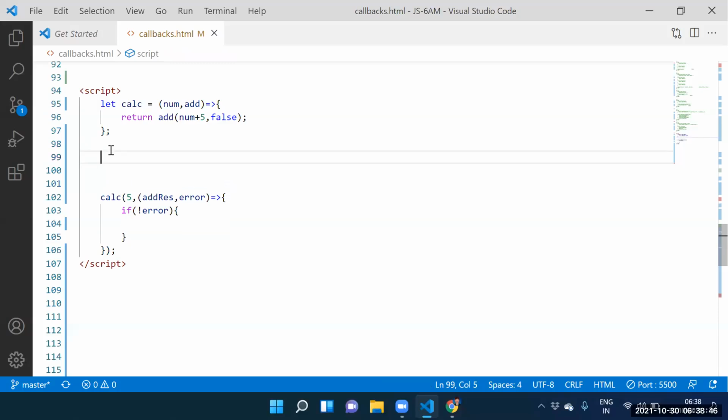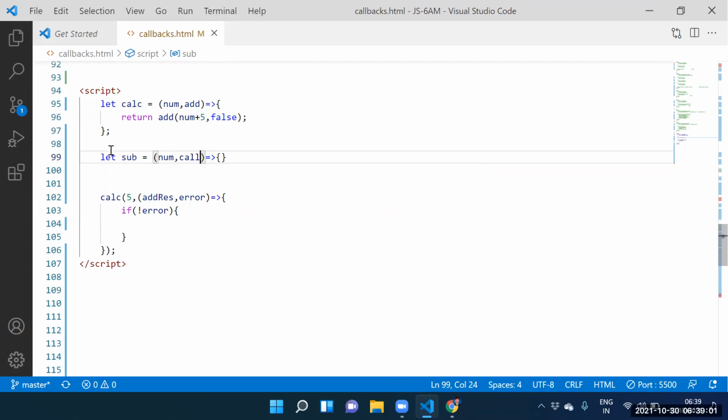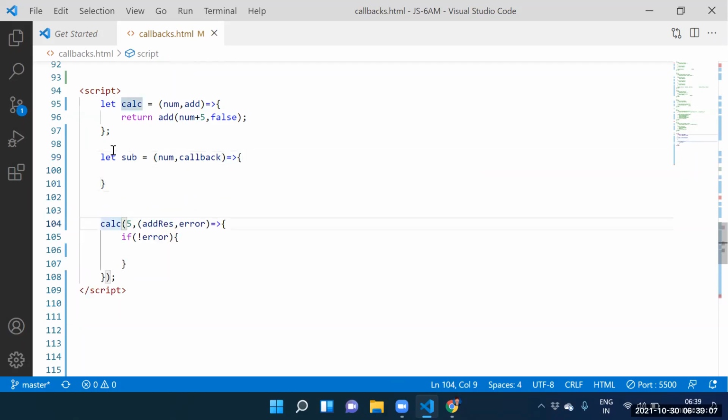Guys, let subtraction equal to arrow function. Here itself, num comma, we need to pass some callback. Num comma some callback we need to pass. Anything here we can create, not an issue. Guys, what is line number 99? It's a function. Yes, sir. Some xyz function.